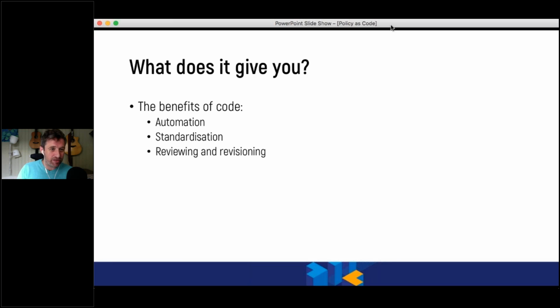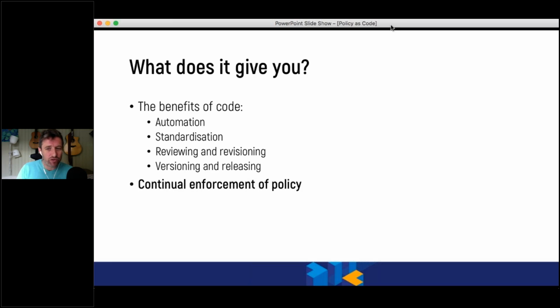It's going to give you automation, standardization, the ability to review and revise your rules. And it's going to give you versioning and releasing of what you have, and being able to control not only the negative aspects, but also the positive aspects with regards to the blast radius of the delivery of items that you're doing. And you can have that continual enforcement of policy.